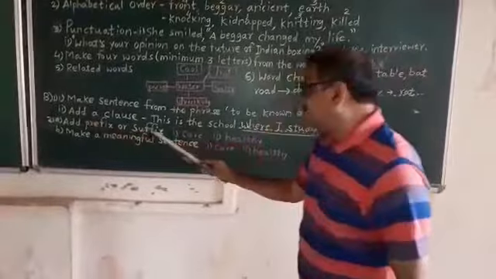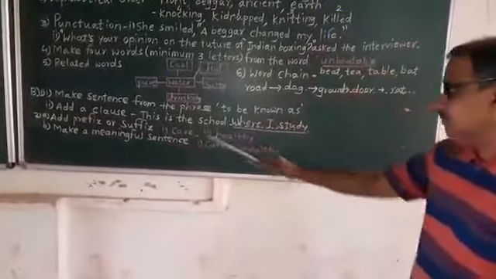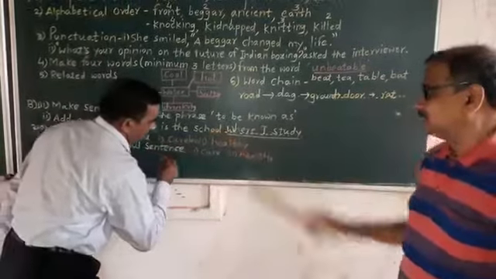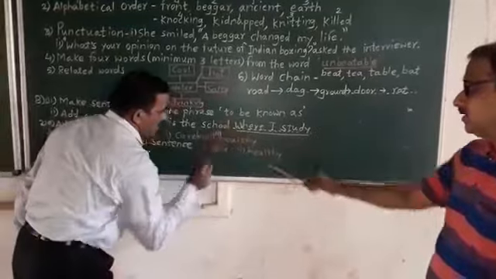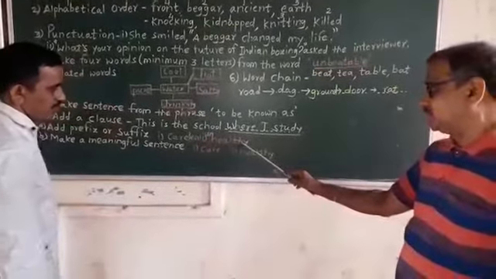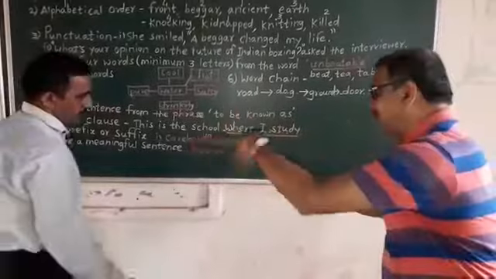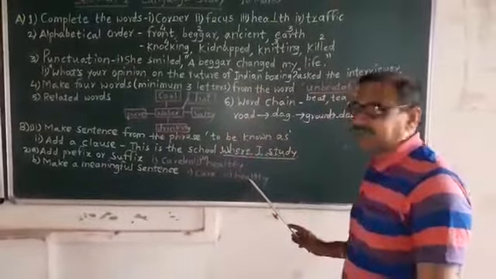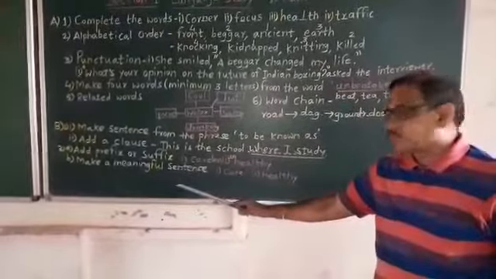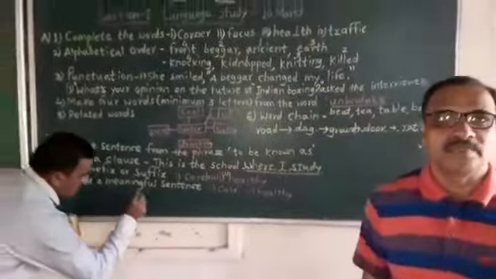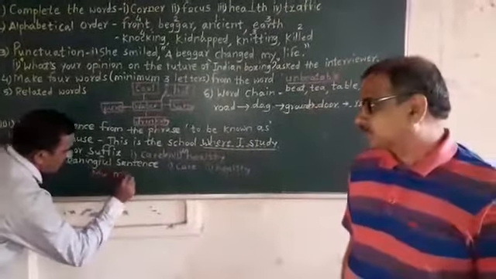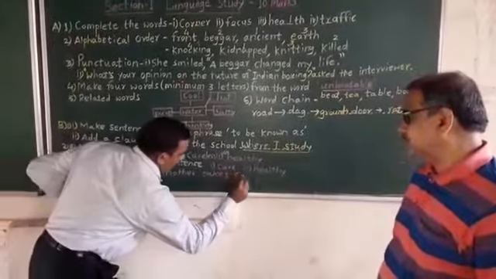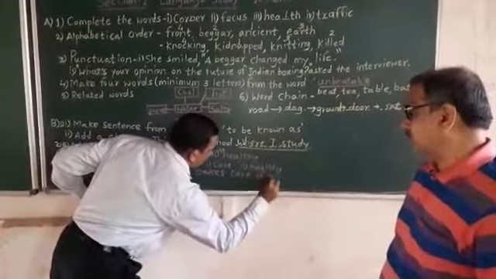Then add a prefix: care, careless. Write down here, careless, unhealthy. Or if you have to write the suffix here, healthily, turning Y into I and then ly. Then the last one, make a meaningful sentence, care or healthy. One sentence, write down the sentence, sir. My mother takes care of my family. Underline care.